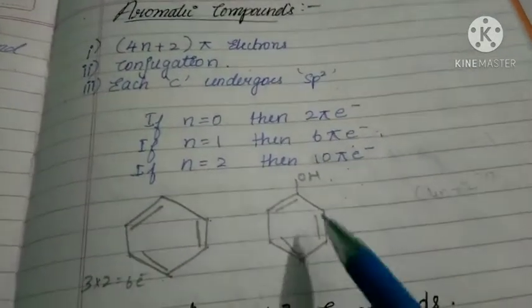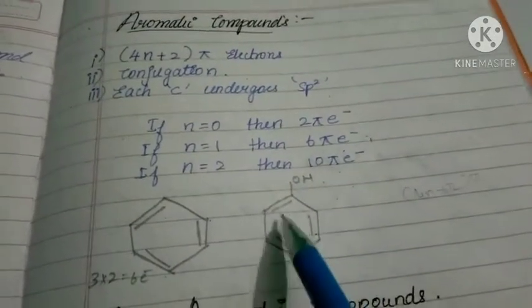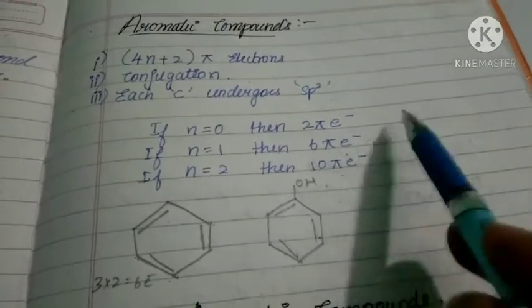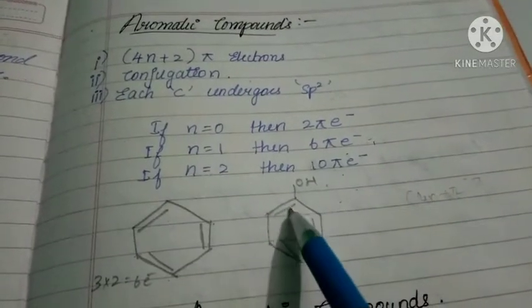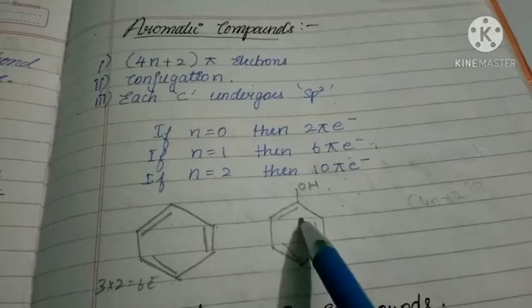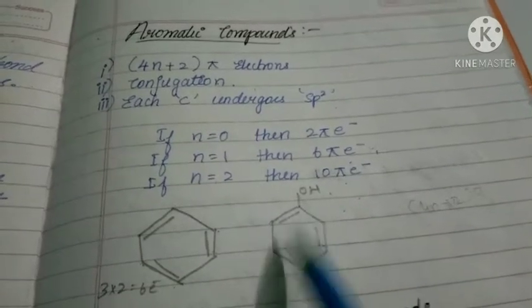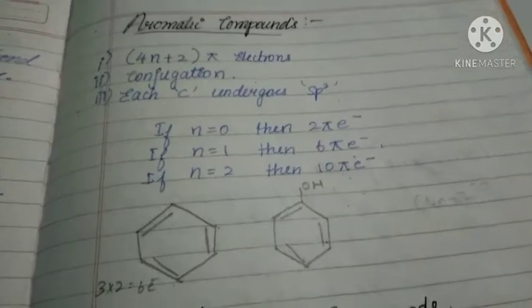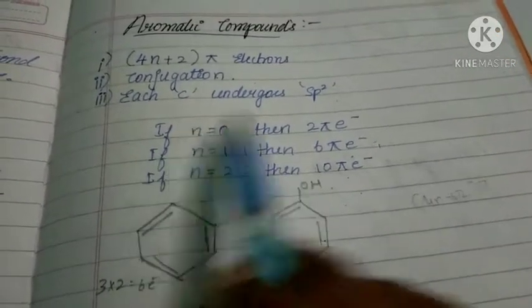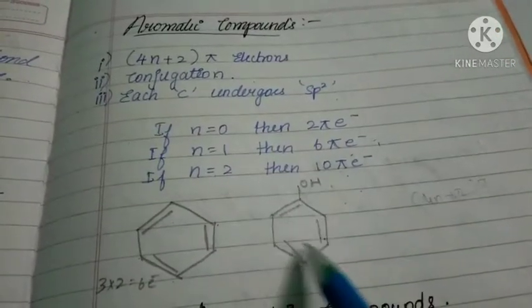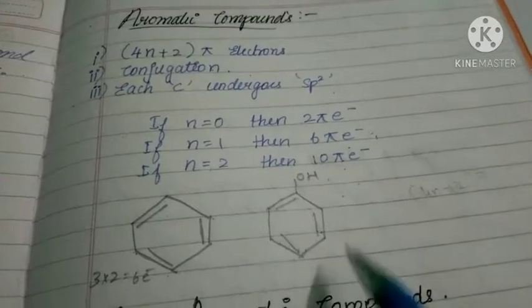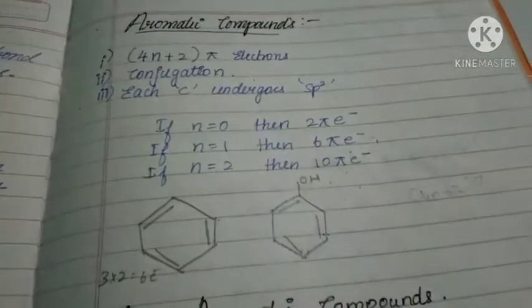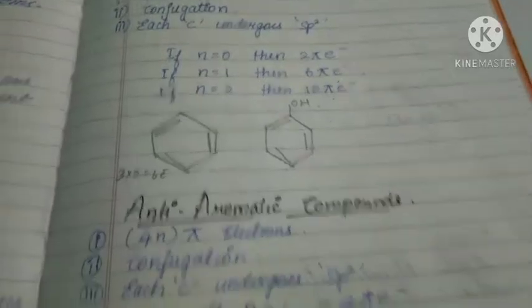That's it. This compound also comes under aromatic. Why? It also contains 3 pi bonds, nothing but 6 pi electrons. In this compound also double bonds are present in alternative positions, so conjugation takes place. Next, each carbon: here also all carbons form double bonds, so all carbons undergo sp2. So this also comes under aromatic compounds. That is about aromatic compounds.